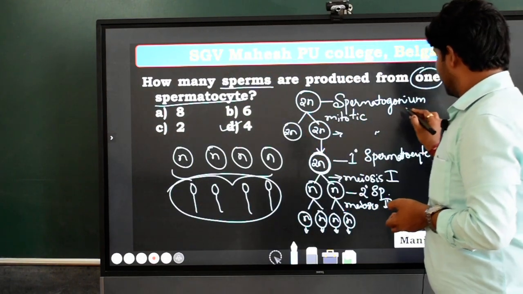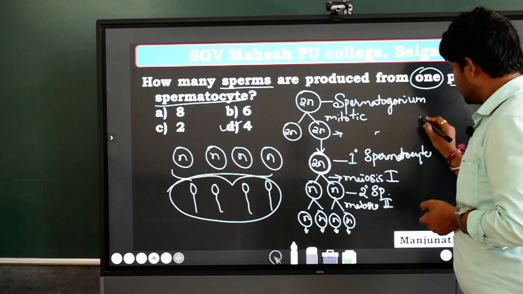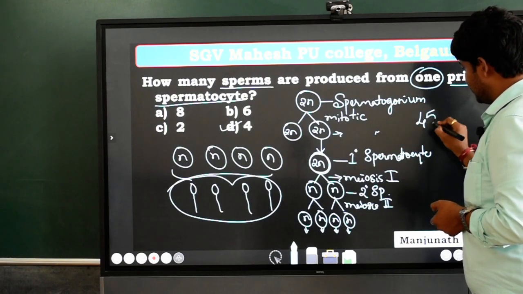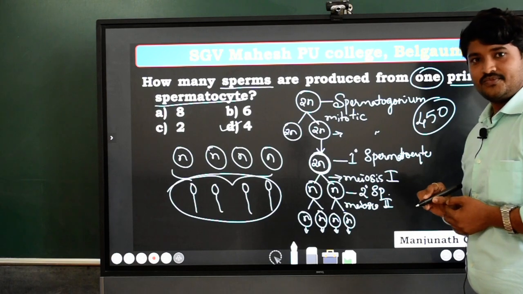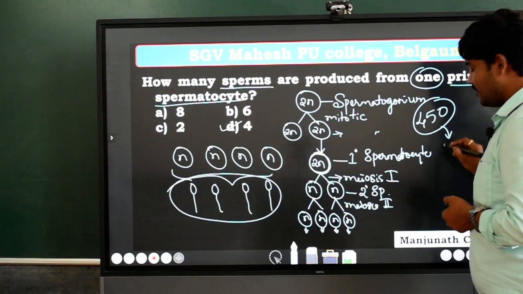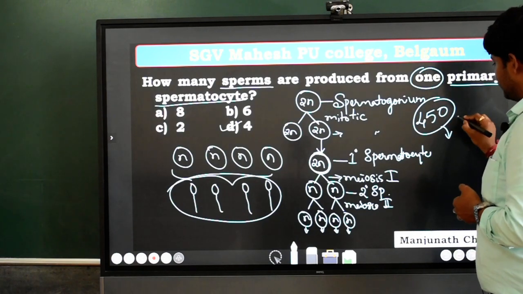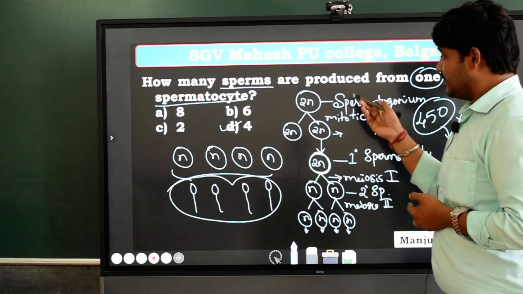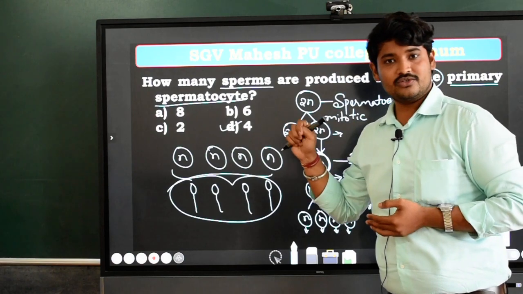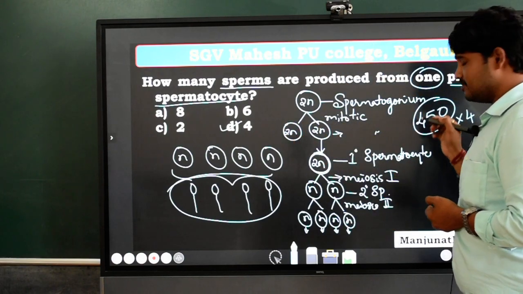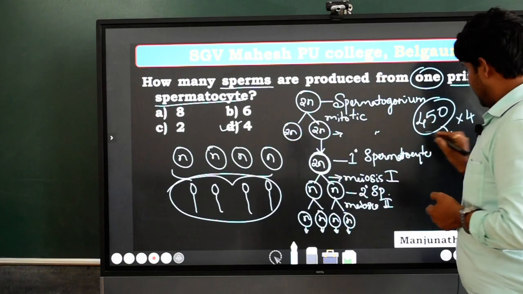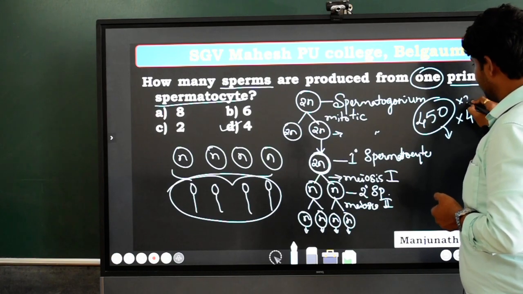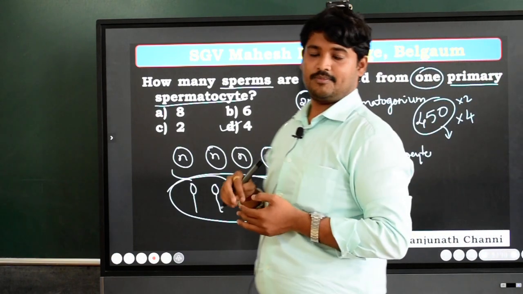Based upon the same technique, they may ask you the questions in other ways also. They may give whatever number. Say for example, 450 primary spermatocytes are there. They can produce how many sperms? You just have to multiply with 4. Is that clear? They may give, there are 450 secondary spermatocytes. How many sperms can be produced? It is multiplied by 2. If they give secondary spermatocyte, then you have to multiply by 2.